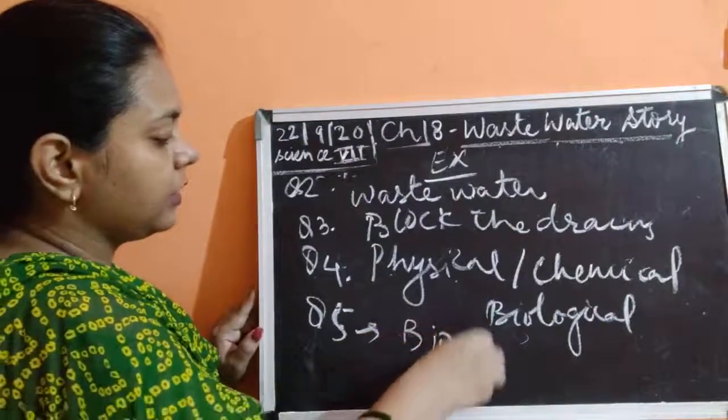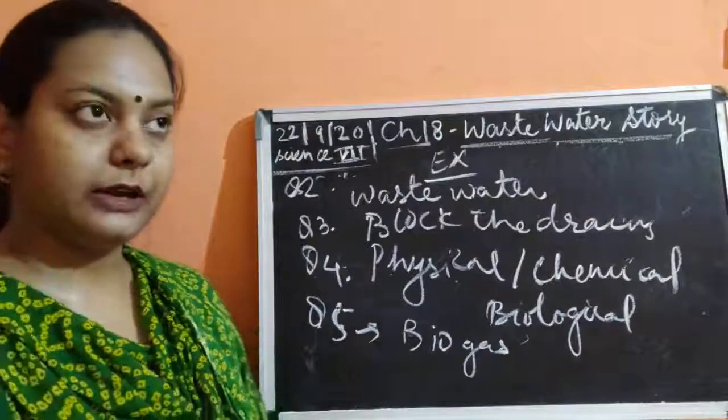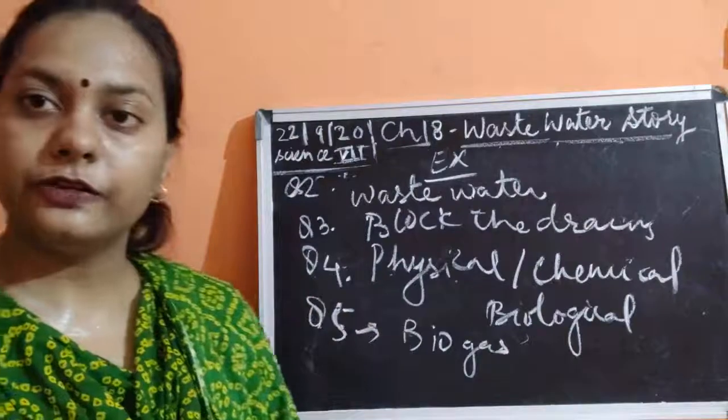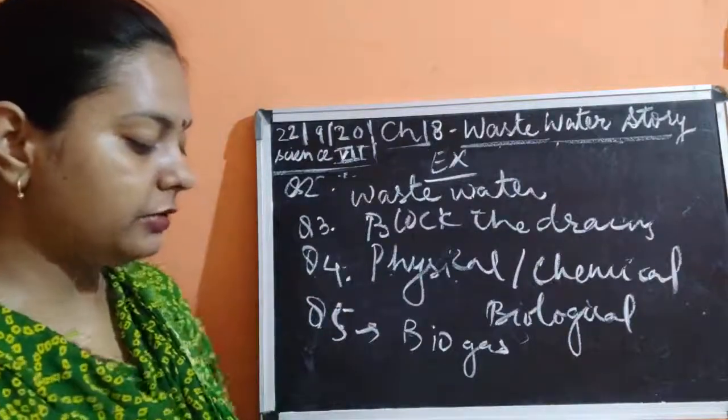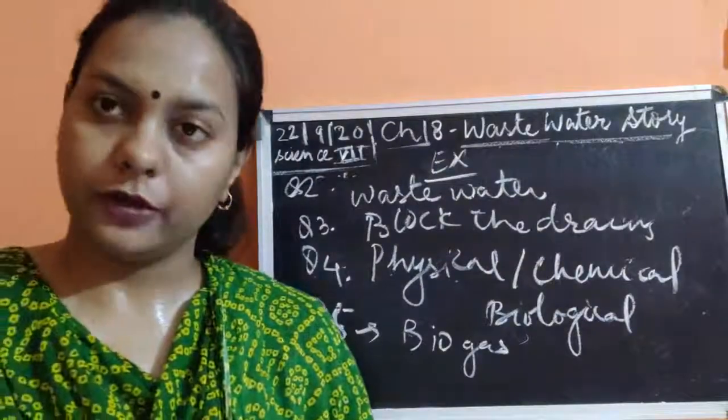Okay. So how is it utilized? This is done by the action of anaerobic bacteria which feed upon these waste products, and they release biogas, which in turn is collected and then used for domestic purposes.